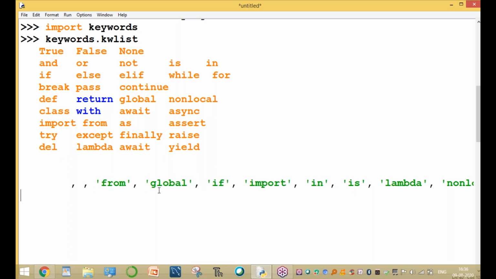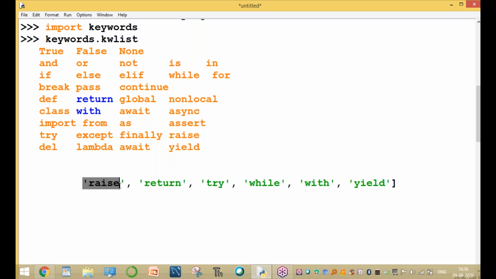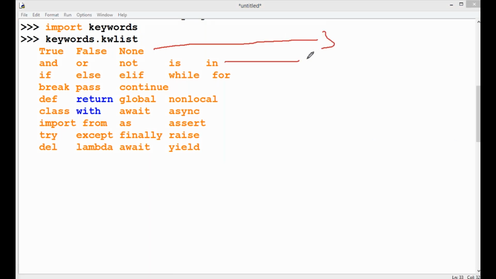For, from, global, if, import, in, is, lambda, nonlocal, not, or, pass, raise, return, try, while, with, and so on. So first line three, next line five, next line five, next line three, next line four, again four.